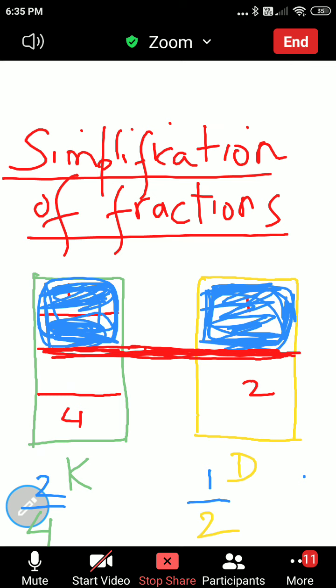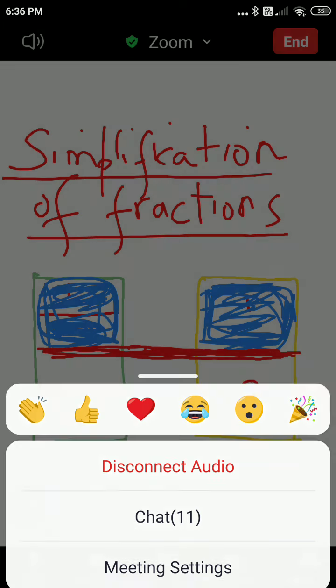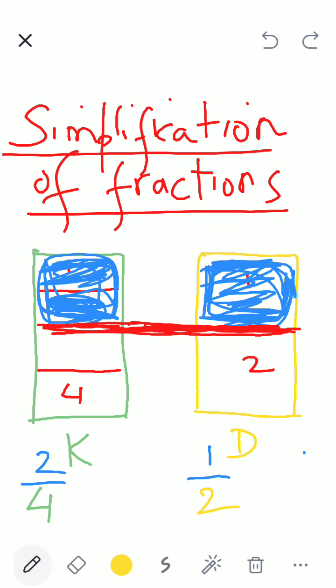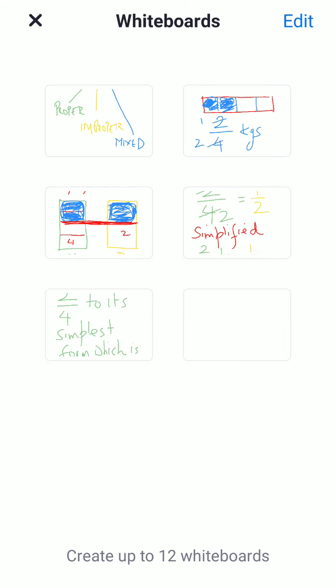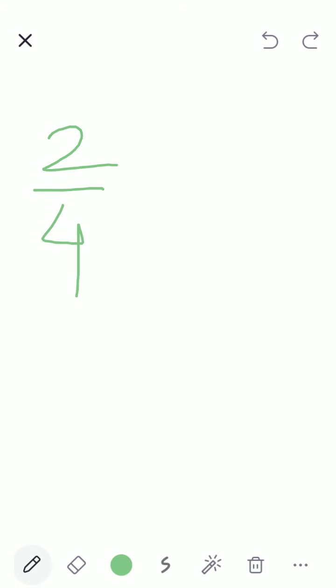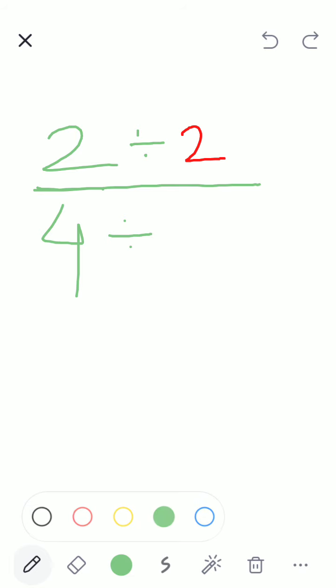Yes, I can divide 2 by 4 further. 1 by 2, I cannot divide further. 2 by 4, I can divide further. 2 divided by 2 and 4 divided by 2.